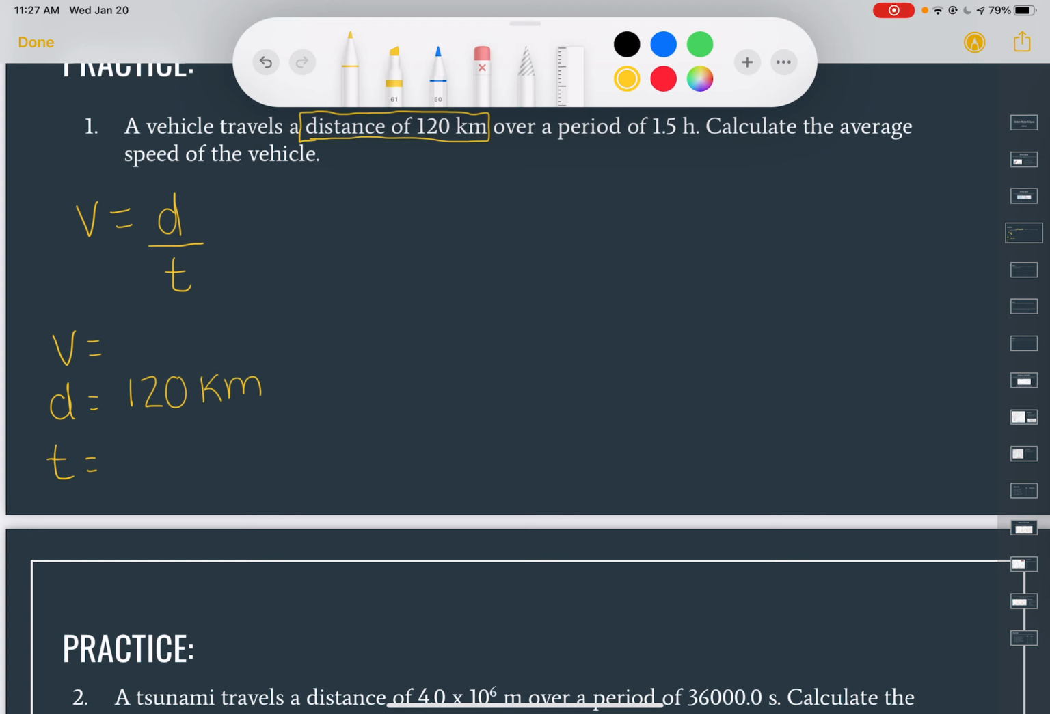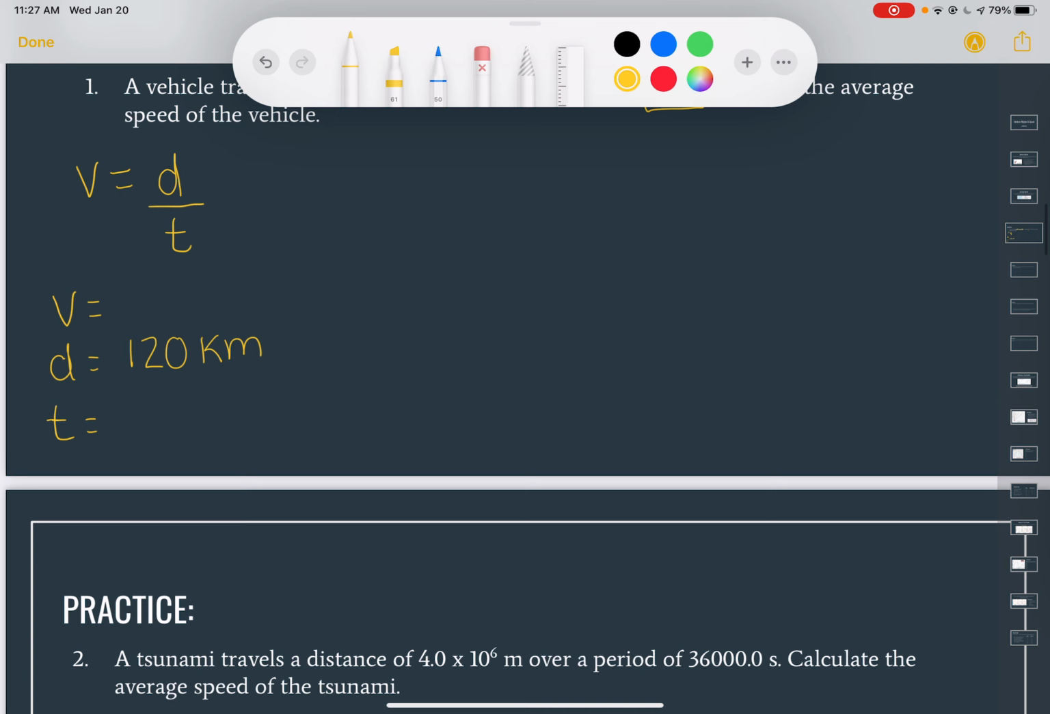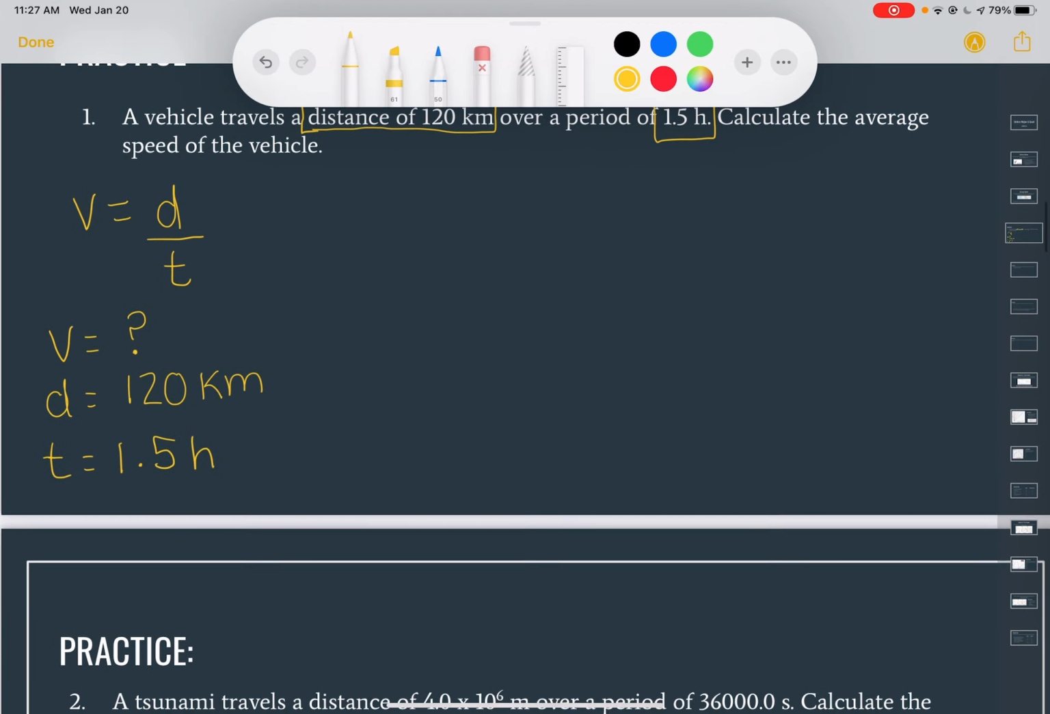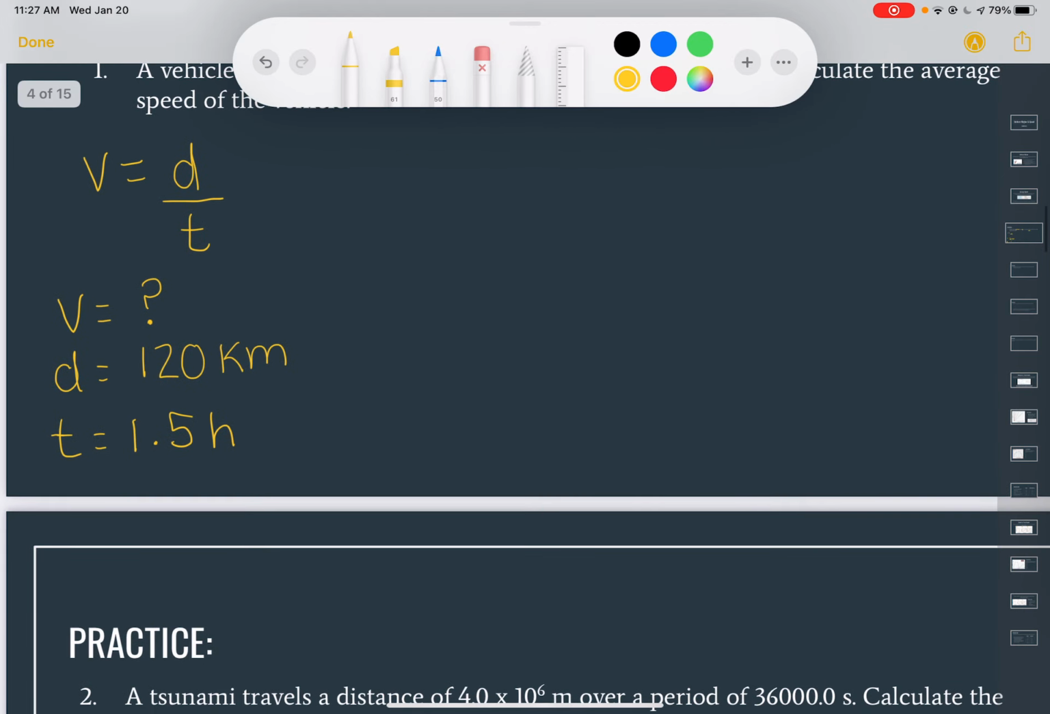Next, over a period of 1.5 hours. So what we look at, what's left, is it either our speed is 1.5 hours or our time? And hopefully you know that hours is a unit of time. So we're going to write 1.5 hours there. Our V, our speed, is what we don't know. So we're going to calculate that. The question's saying calculate the average speed. So that's what we need to figure out.